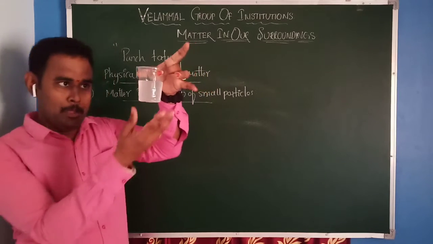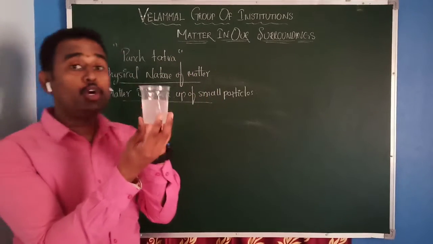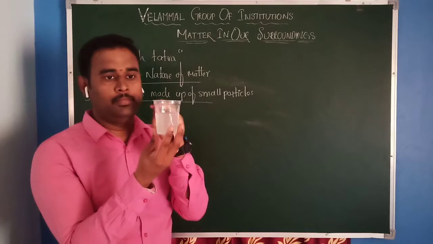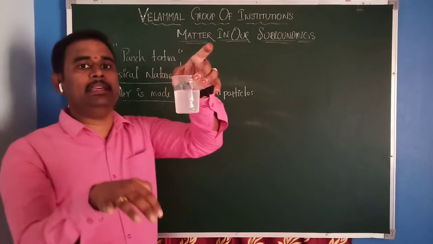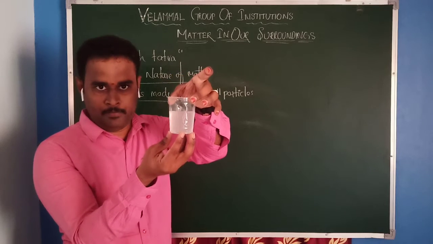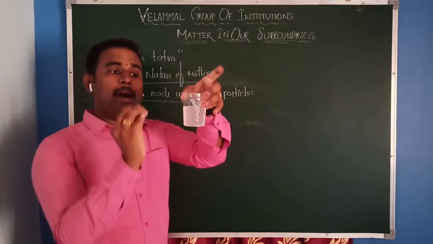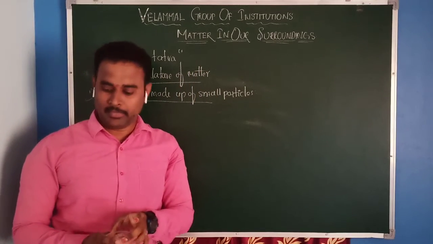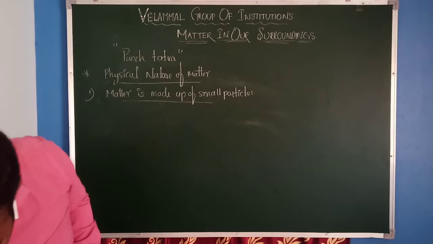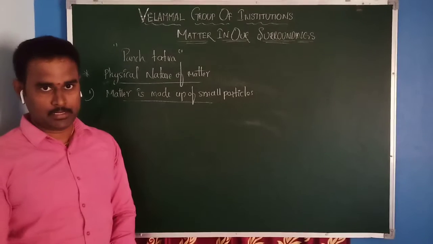Based on this activity, the glucose particles are dissolved in water, which means they occupy the space between the water. That means the particles inside the matter are very small. This is the physical nature of matter. The first point is matter is made up of small particles.